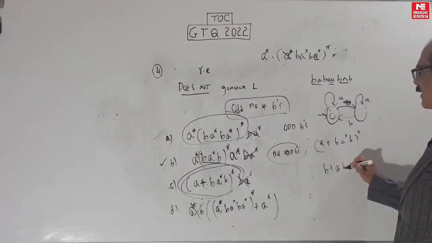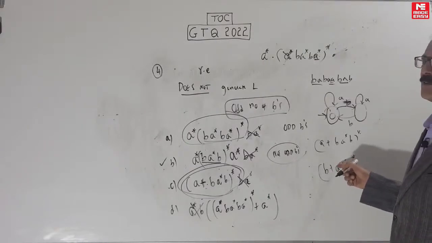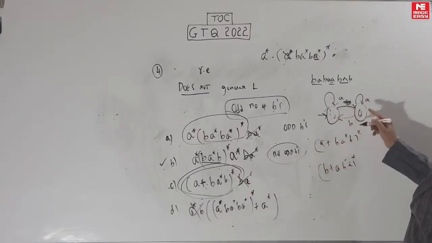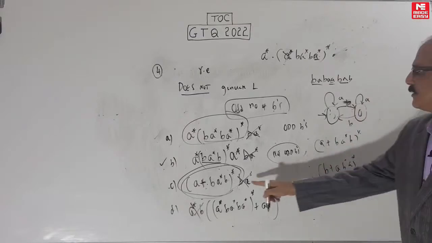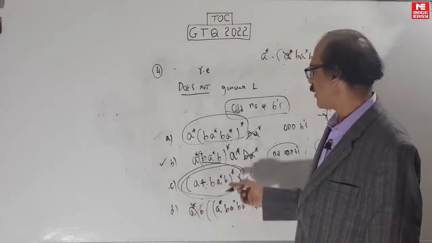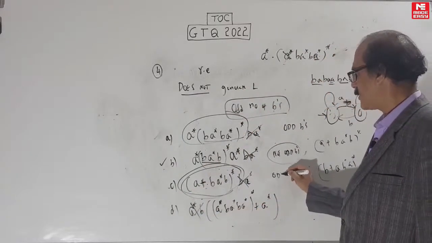B plus A B star A whole star. It will create an even number of A's. So remember this. Of course, followed by B A star will give an odd number, because if you make this, it will be this followed by B A star, an odd number of B's. So this is correct actually. So therefore we want not generate, this will generate. So this is an odd number of B's.